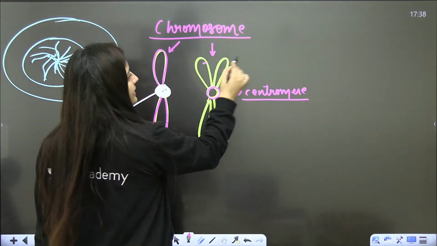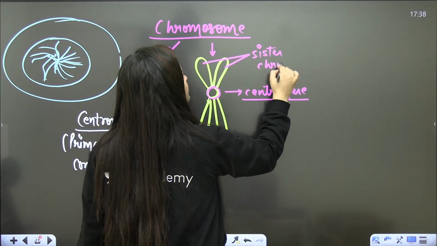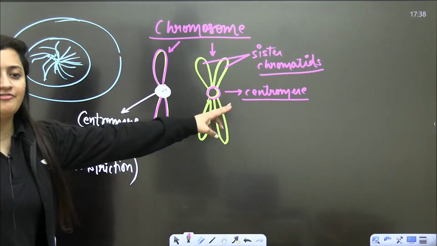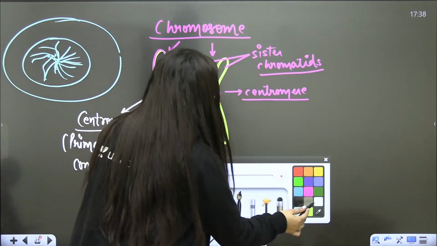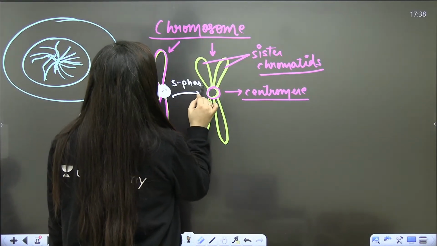But here two arms are attached. Then you will call these two arms sister chromatids. When will it form? After S phase. So that's what I am going to explain to you.